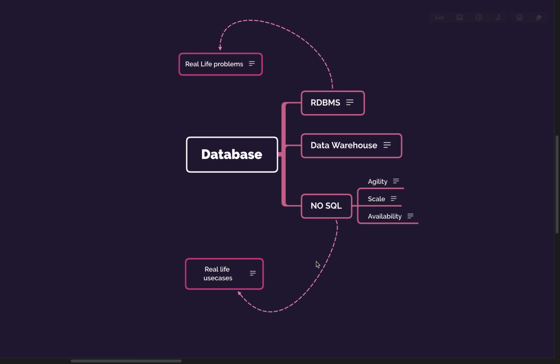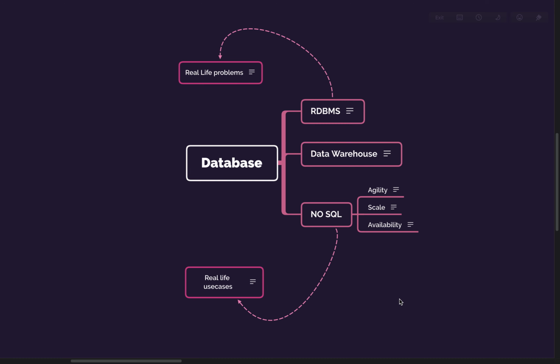So these are a few examples of what people are using. Which databases they are using, we'll see in some time. Okay, any questions till now?